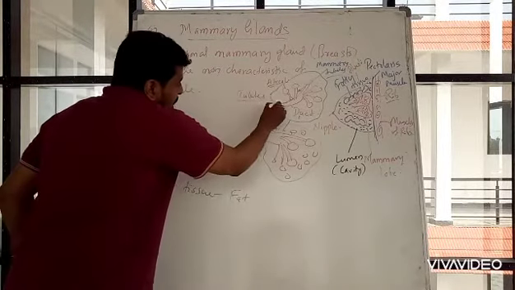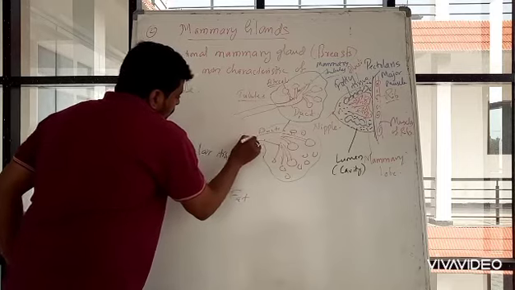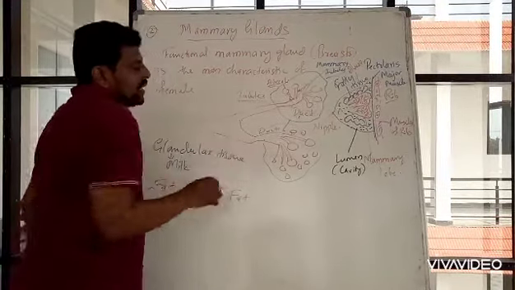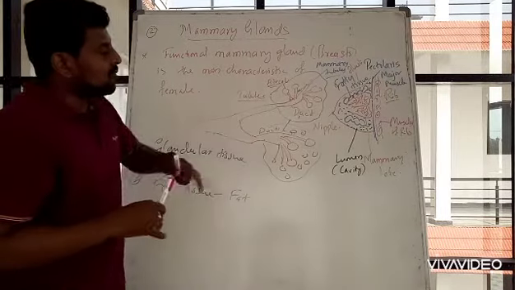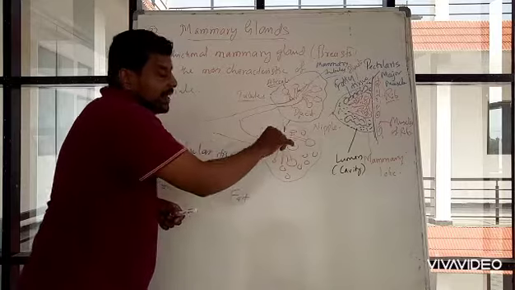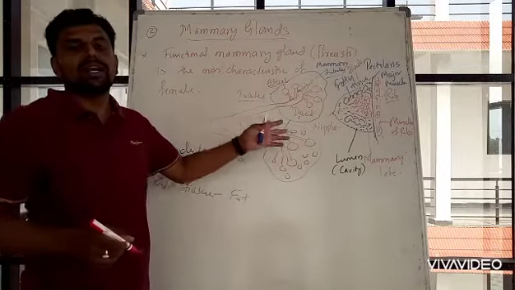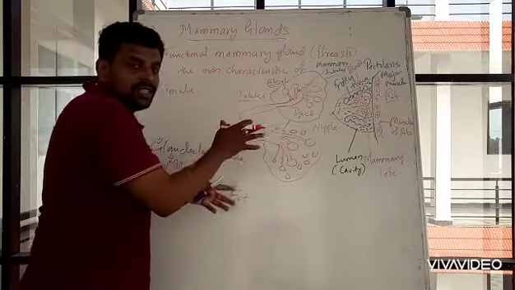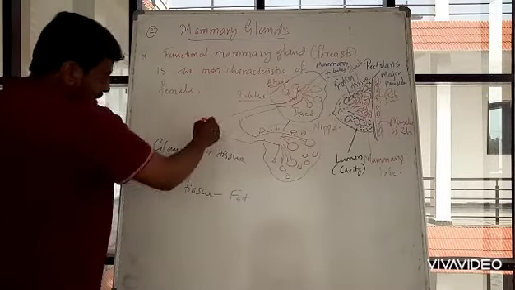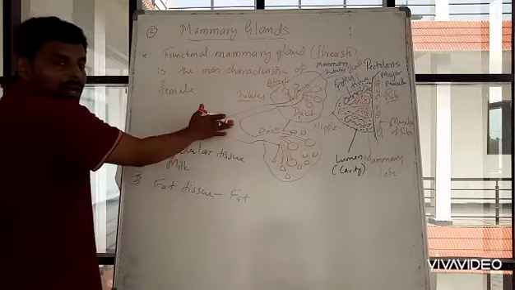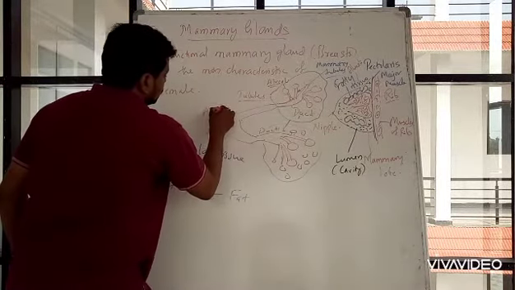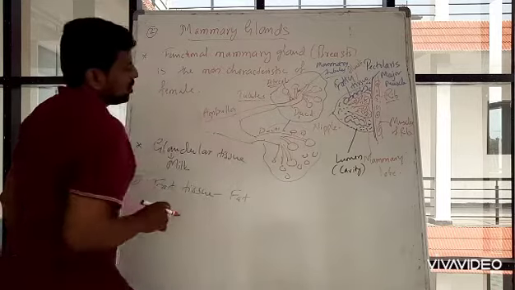Then these many ducts will fuse. There are around 15 to 20 mammary lobes, inside which you will have many alveoli. These are all connected with the help of the main pipe-like structure known as the ampulla.